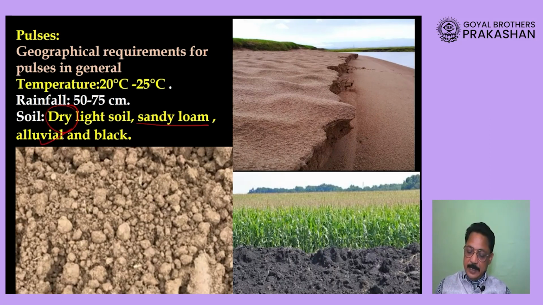It grows very well in alluvial soil. The soil that you see over here is alluvial soil, and the soil that you see here is black soil. So it grows well in sandy soil also, but that sandy soil has to have clay in it. So we call that by the name sandy loam. So sandy loam means the soil having more sand and some amount of clay in it.